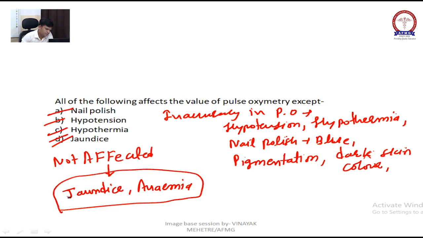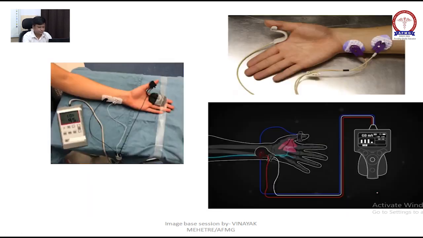It does not get affected by jaundice or anemia. Add one more to your inaccuracy list, that is sulfhemoglobin. Remember these two at least.